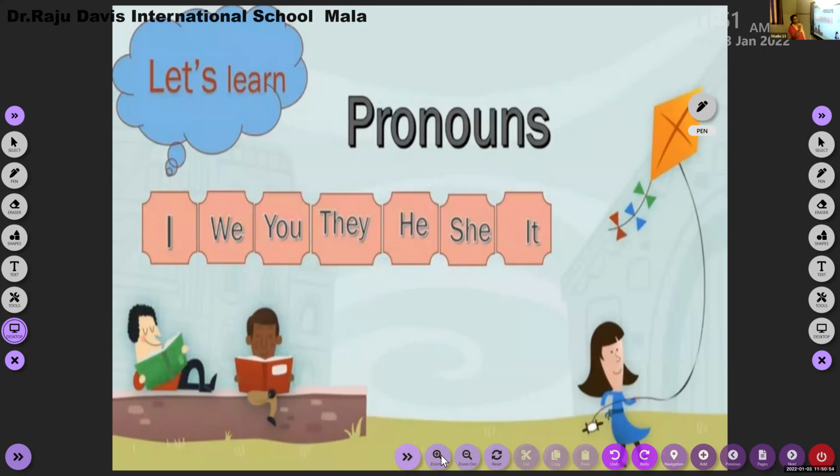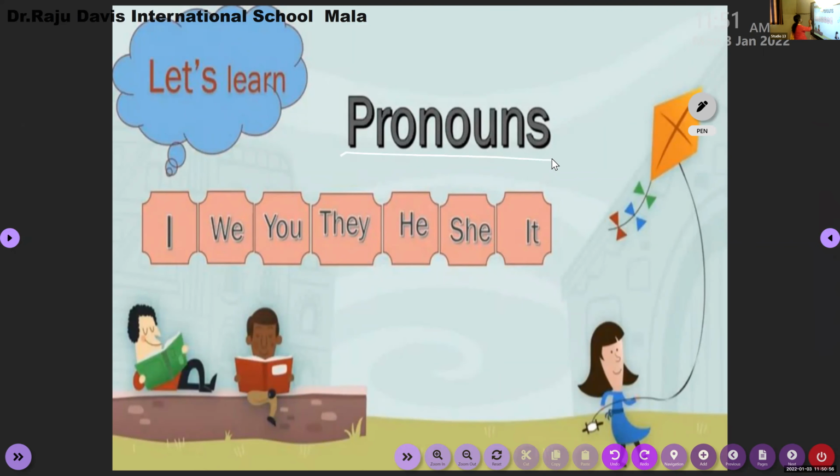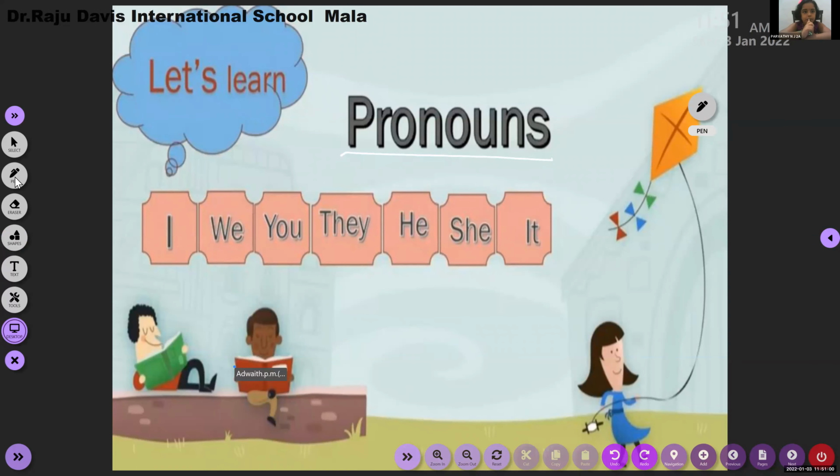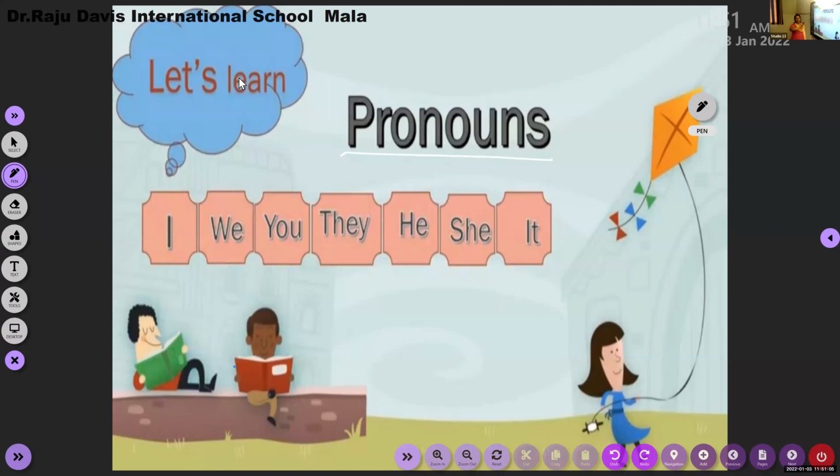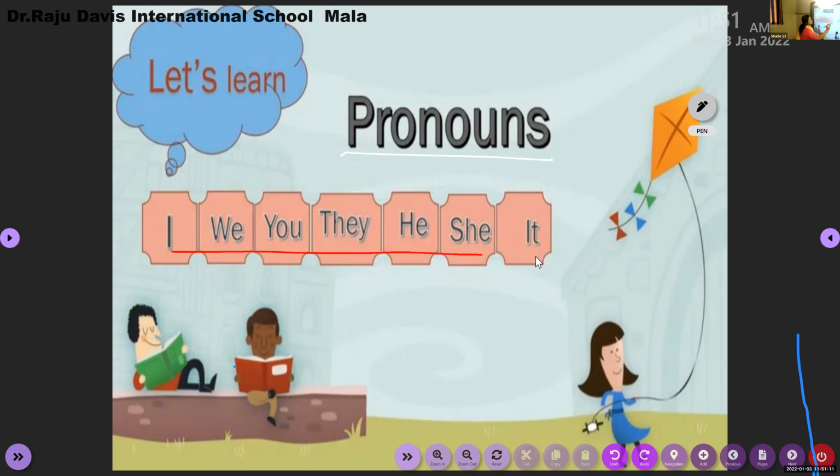So we are on the topic pronouns. Okay, all of you please keep worksheet 10 and 11 open. So these are the pronouns. I will teach you in a triangle way. This is a triangle. First, let us start with the first one letter, that is I.